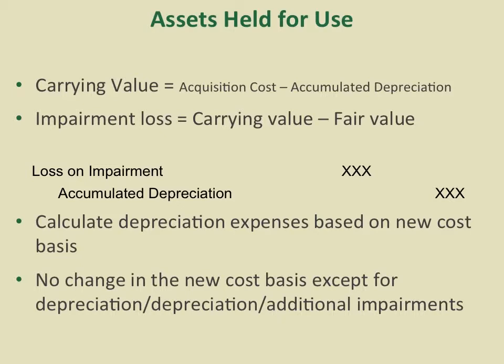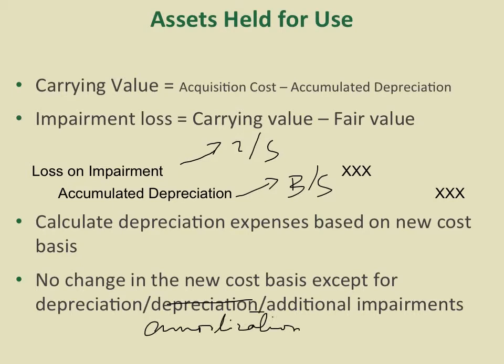For those losses, we first debit loss, credit accumulated depreciation. The loss or impairment goes to the income statement. Accumulated depreciation goes to the balance sheet. After that, all the depreciation expenses should be calculated based on this new lower cost basis. And there should be no changes in the new cost basis except for depreciation, amortization, or some additional impairments.